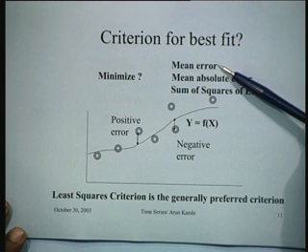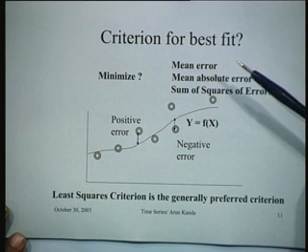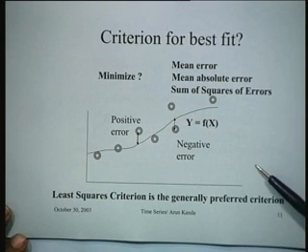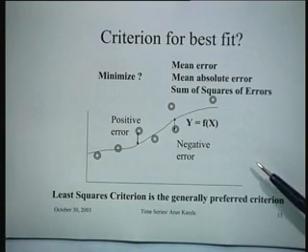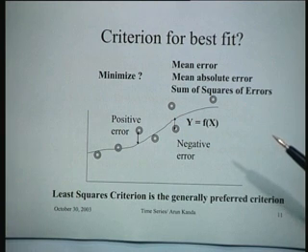Clearly, this is not a very good criterion, because why is it not a good criterion? It is not a good criterion because, for instance, if there are 2 points on opposite sides, no matter whether the error is plus minus 20 or plus minus 100, both of them would be rated equally by this criterion, and therefore you would like to have a criterion which measures the degree of fit to a better extent.